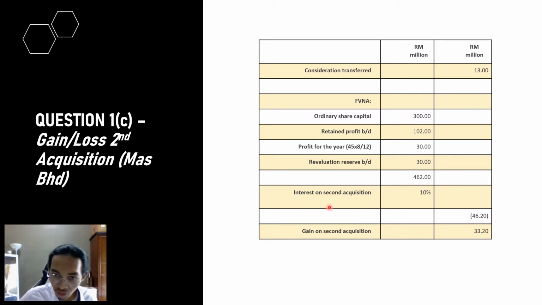Now we need to find the interest on the second acquisition, times 10%. We get 46.2 million here, and then after doing the math, we will get the gain on the second acquisition of 33.2 million. Okay, so what if the interest is lower than the consideration transferred here? Then we will get a loss on the second acquisition.